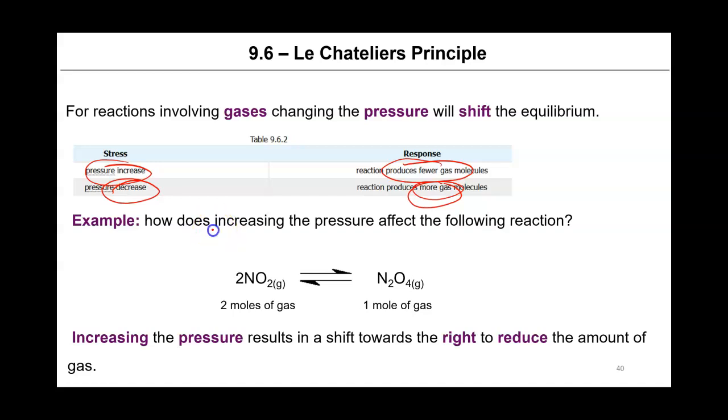So this example asks, how does increasing the pressure affect the following reaction? What we want to take note of is the number of moles of gas on either side of the arrow. We can see there are 2 moles of gas in the reactants and only 1 in the products. So if the system moves to the left, because we're making gas, the pressure will go up, but if the system moves to the right, we're consuming gas and the pressure will go down. Seeing as I increased the pressure, the system will move to the right to reduce the amount of gas that is present.